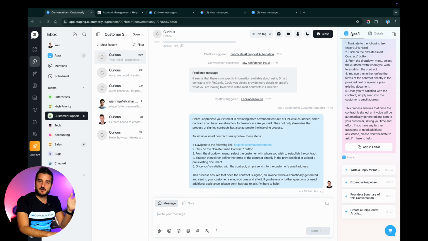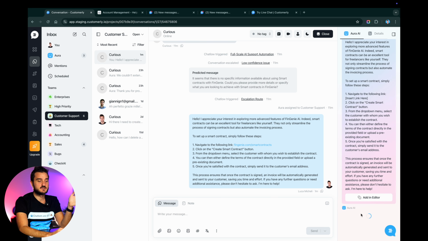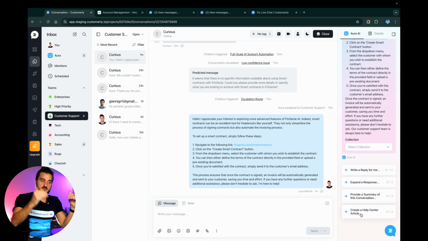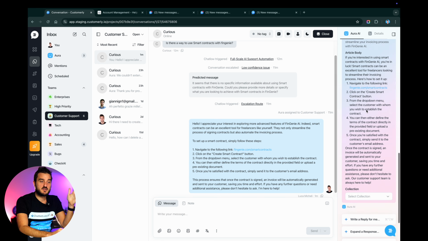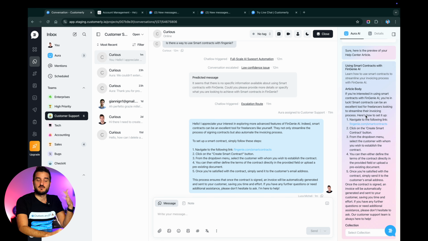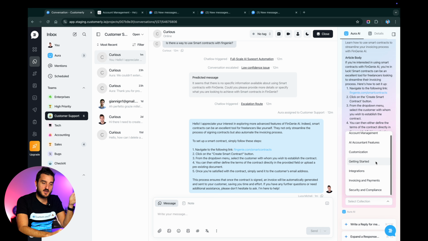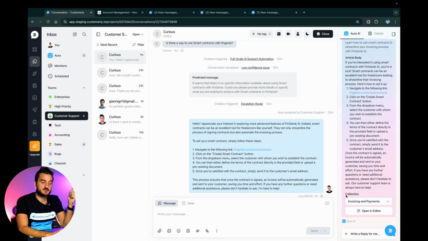Now, within Aura AI over here in your inboxes, you can create an extended article draft. Based on the exchange, basically the question and the answer you provided, Aura will be able to create a draft of your extended article. This is so cool because it's saving you plenty of time, okay?